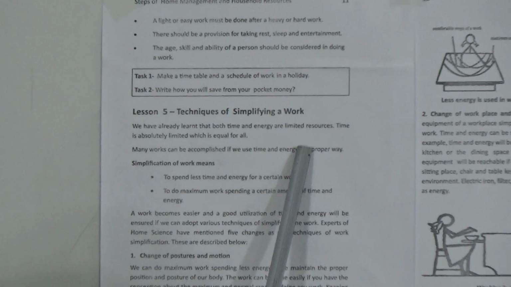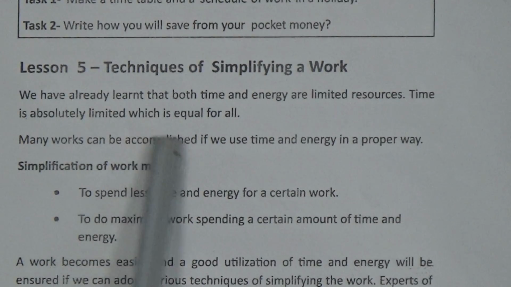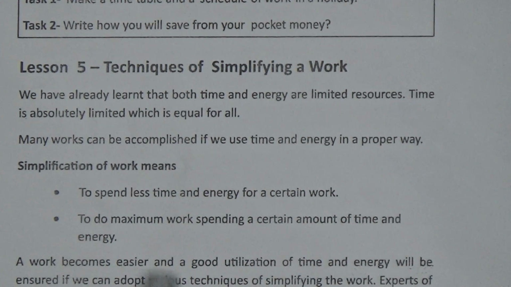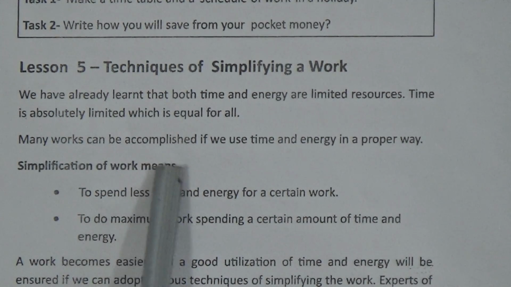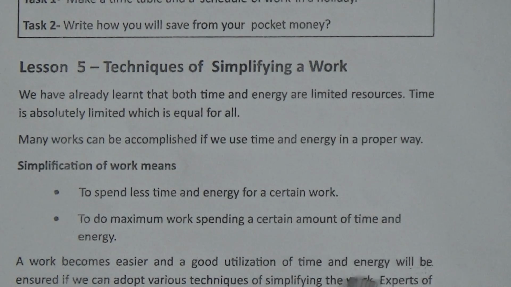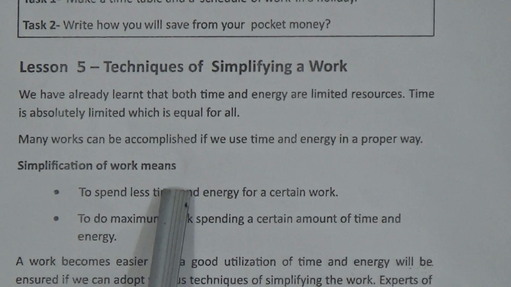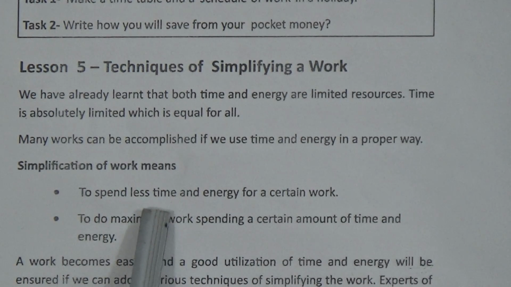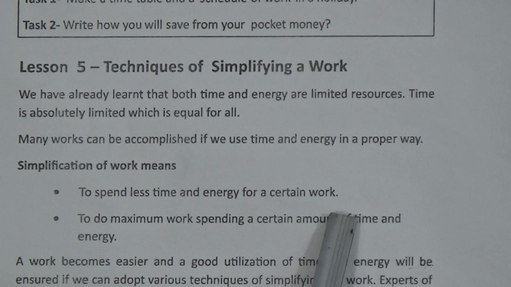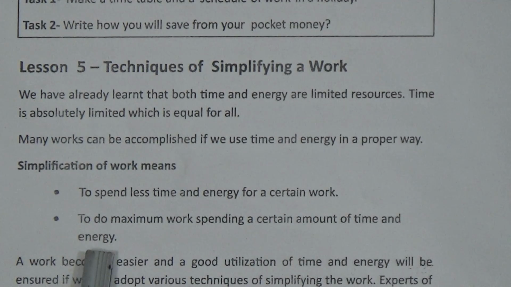We have already learned that both time and energy are limited resources. Time is absolutely limited, which is equal for all. Many works can be accomplished if we use time and energy in a proper way. Simplification of work means to spend less time and energy for a certain work, to do maximum work spending a certain amount of time and energy.